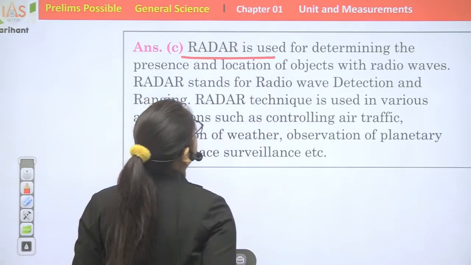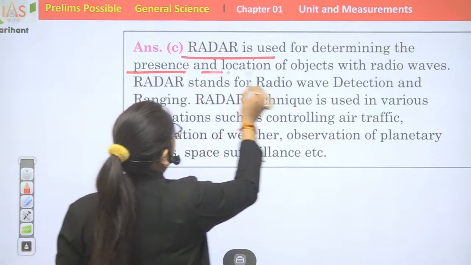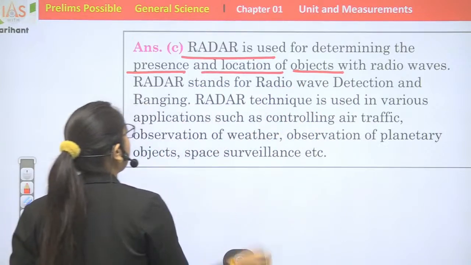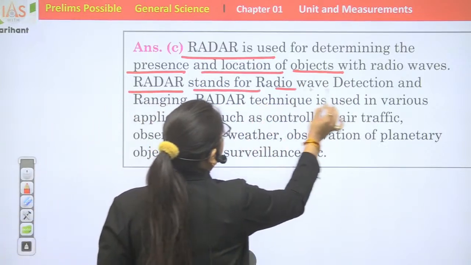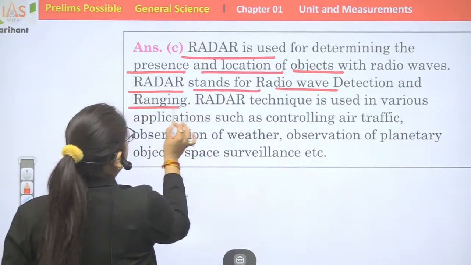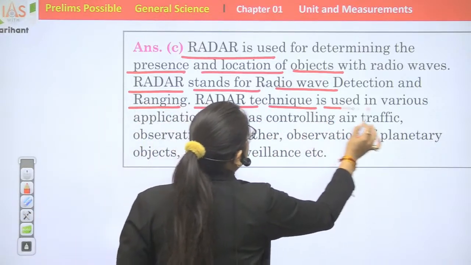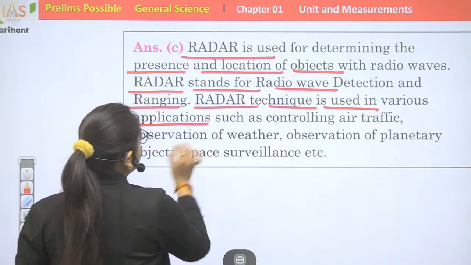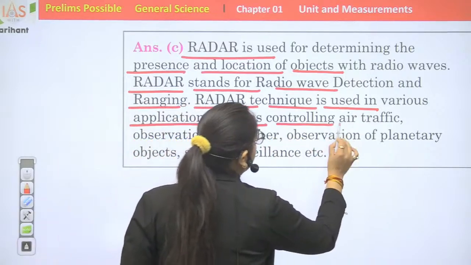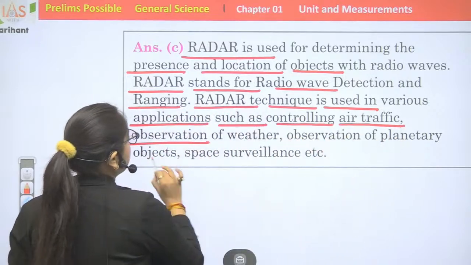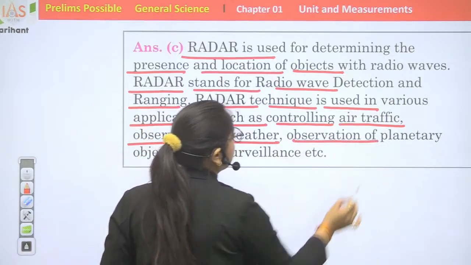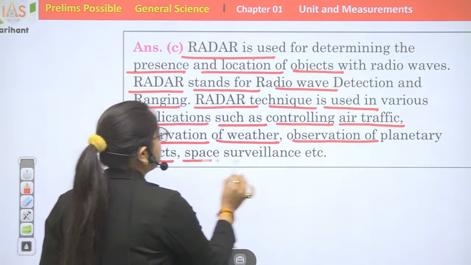Radar is used for determining the presence and location of objects with radio waves. Radar stands for radio detection and ranging. Radar technique is used in various applications such as controlling air traffic, observation of weather, observation of planetary objects, space surveillance, etc.